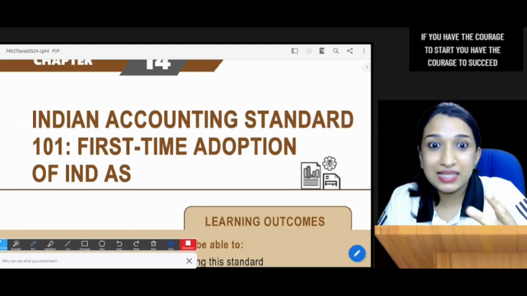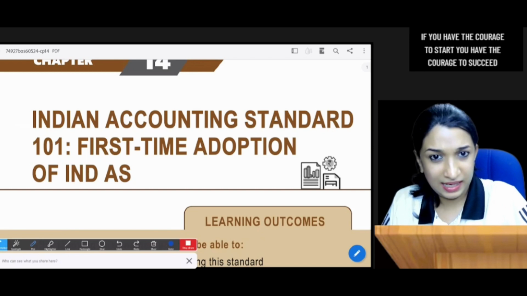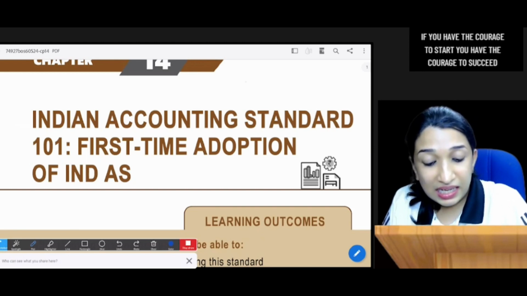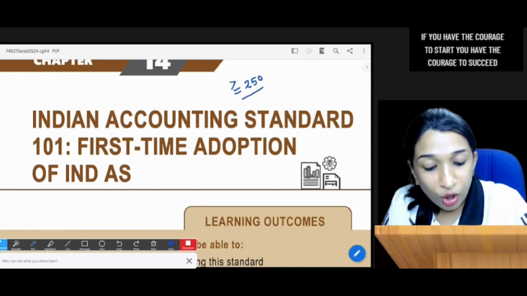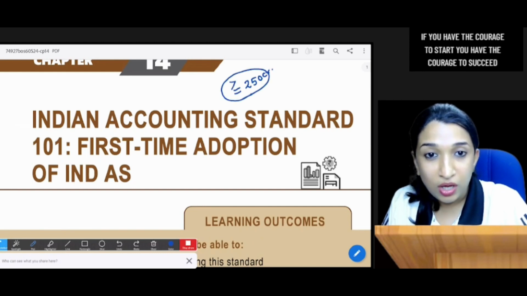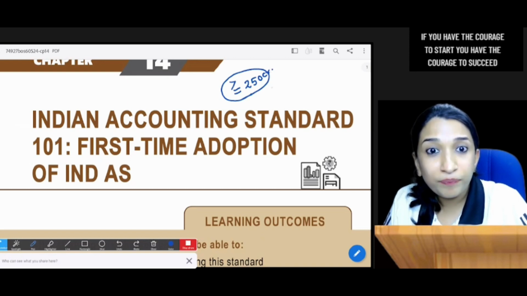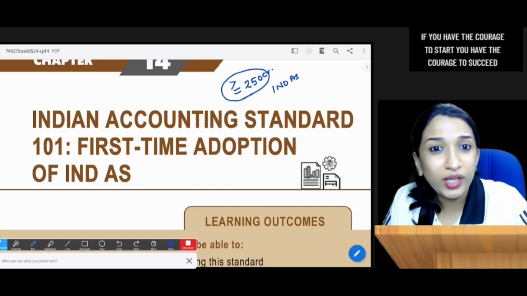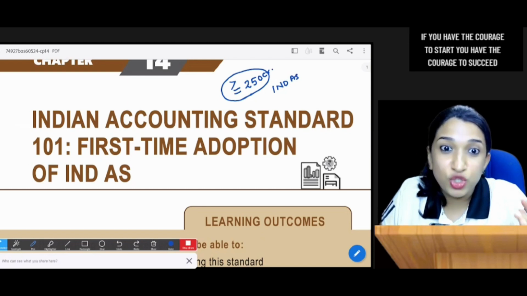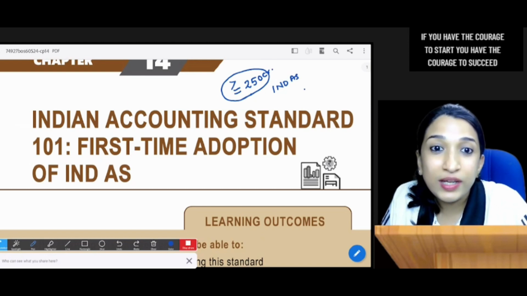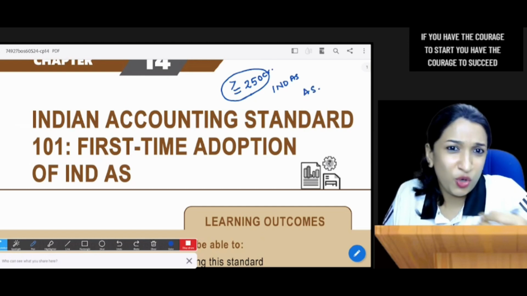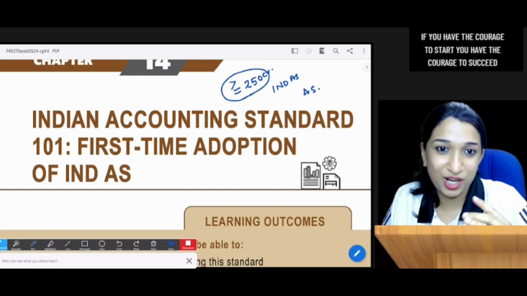There can be lakhs and lakhs of companies in India, of which only those companies having net worth equal to or more than 250 crores are required to follow IND AS. So very few companies are following IND AS. The rest of the majority is following accounting standards. So what is the standard? First time adoption. That is our topic.